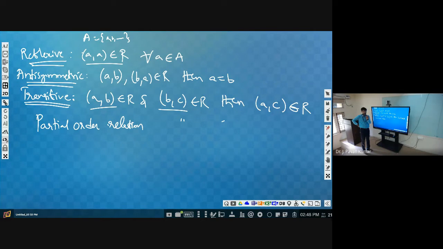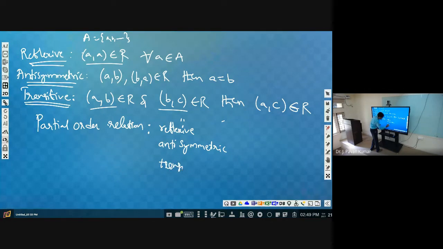Similar to that, in the partial order relation we need to satisfy three conditions. One is reflexive, another one is antisymmetric, third one is transitive. If a relation is reflexive, antisymmetric and transitive, then we call that relation a partial order relation.